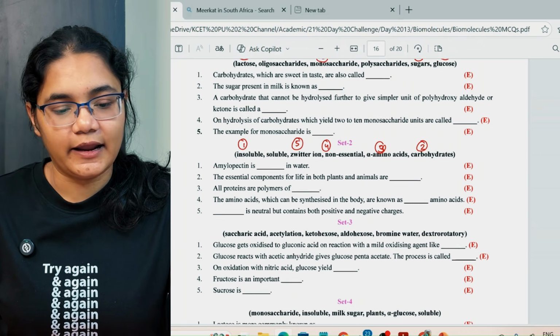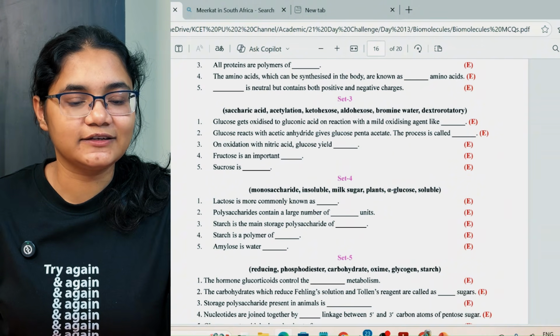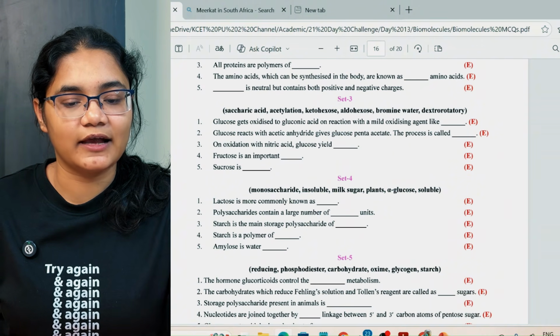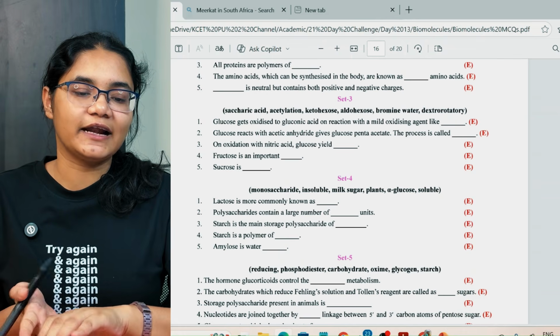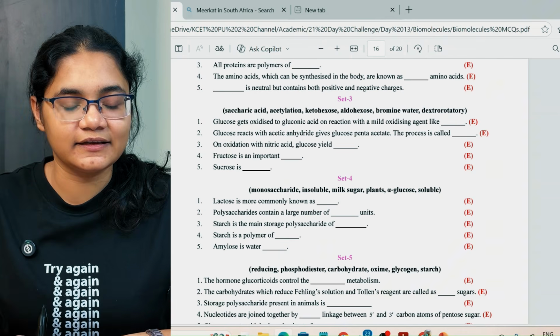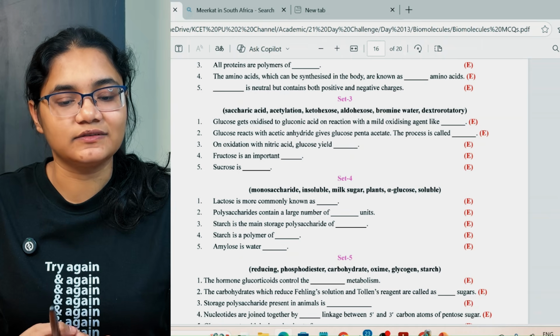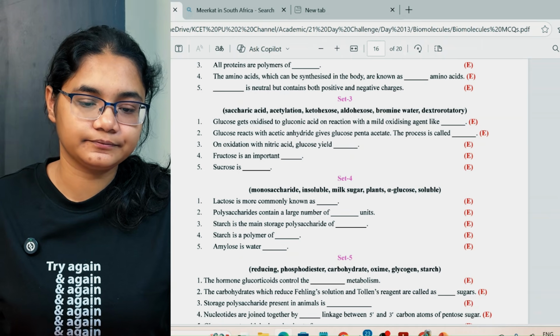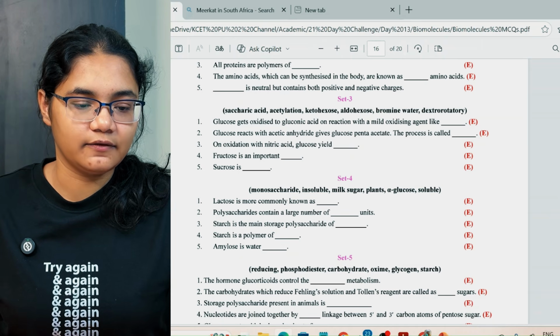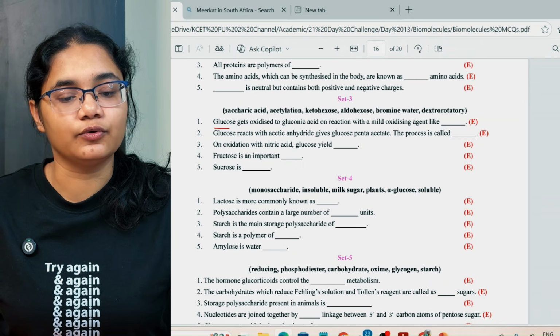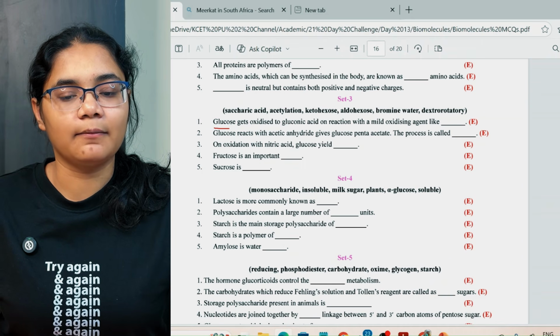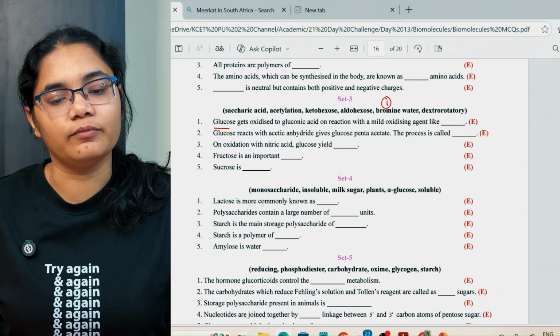Okay. Next is set 3. Glucose gets oxidized to gluconic acid on reaction with a mild oxidizing agent like bromine water.